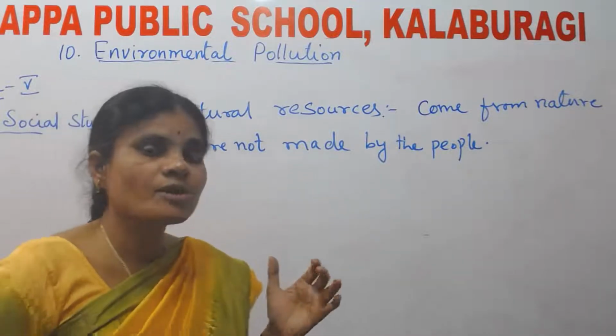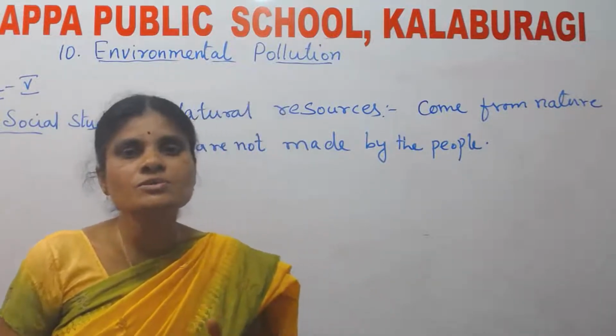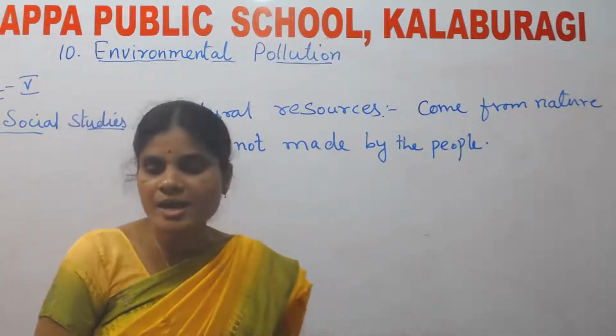Can you tell me the examples of natural resources? I'll tell you.